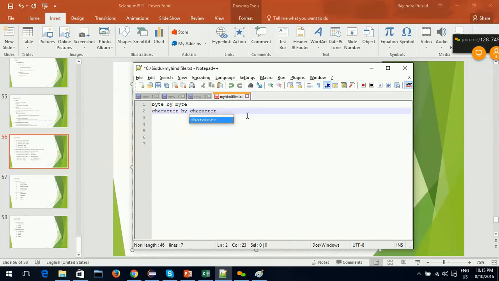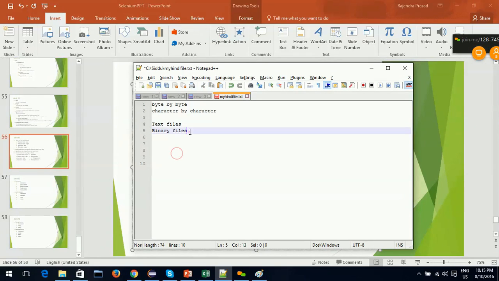First decide this. To do this, we know there are two kinds of files: text files and binary files. Binary files don't contain characters. An image doesn't contain characters. Your audio file doesn't contain characters. It is stored purely in the form of binary data.